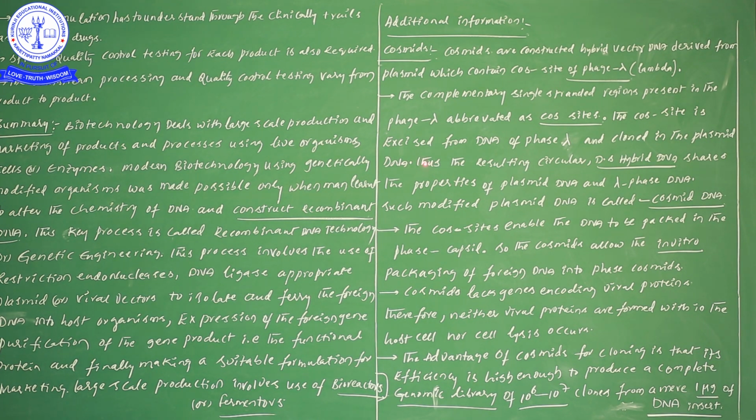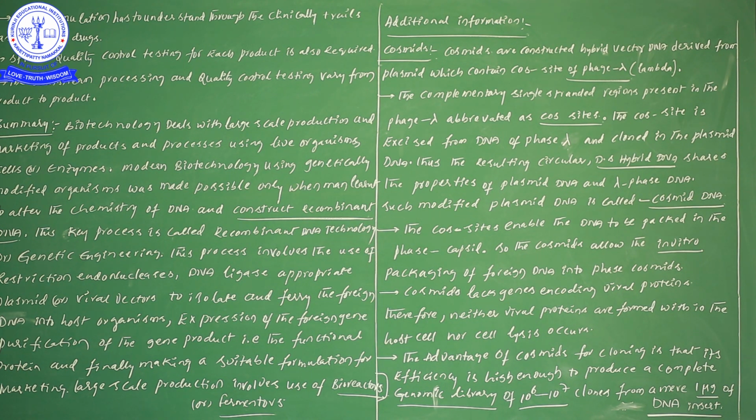You see there, thus the resulting circular double stranded hybrid DNA. So here what we have seen: cos sites are nothing but complementary single stranded regions, but when we have taken these cos sites from the phage lambda and cloned them in the plasmid, we have obtained circular double stranded hybrid DNA. Next one, this shares the properties of plasmid DNA and the phage DNA.